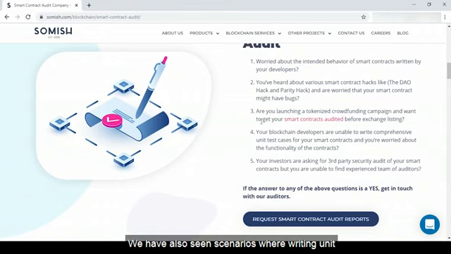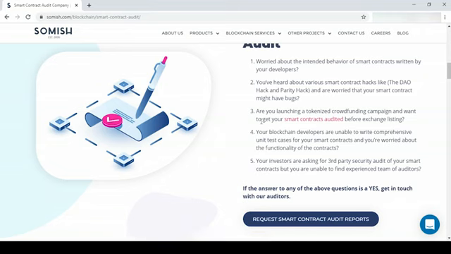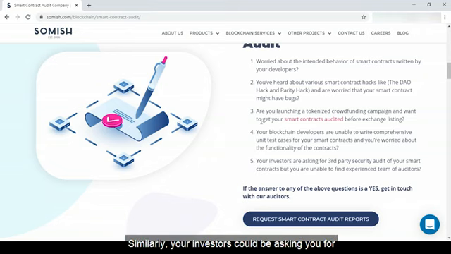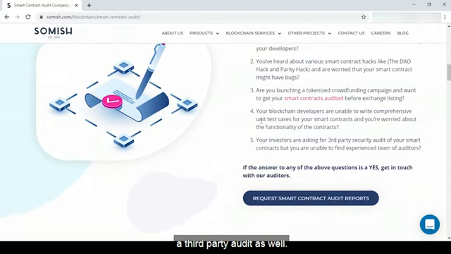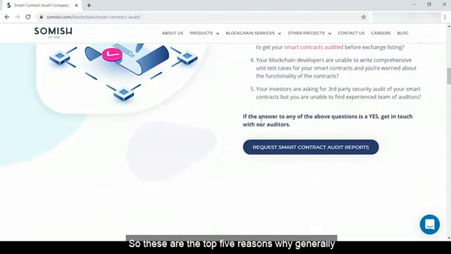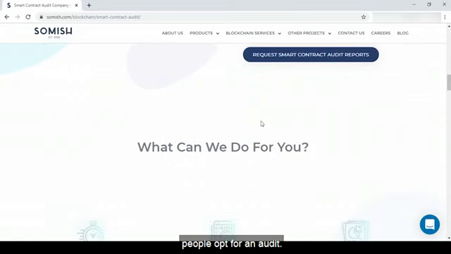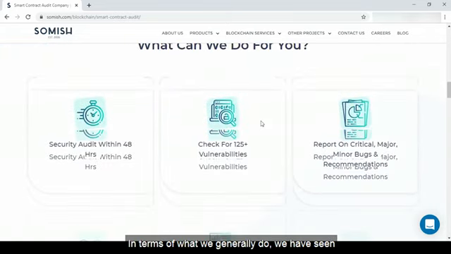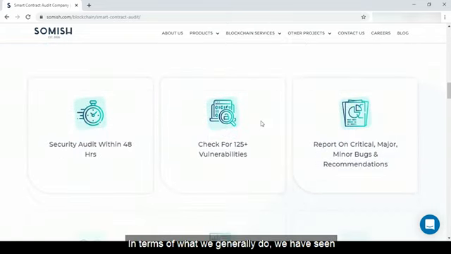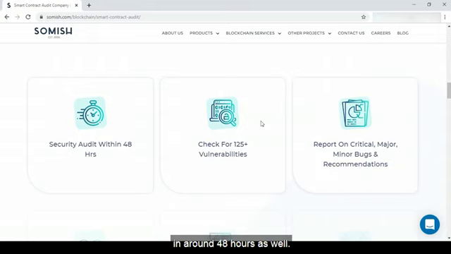Then we've also seen scenarios where writing unit test cases becomes a challenge for the developers. Similarly, your investors could be asking you for a third party audit as well. So these are the top 5 reasons why generally people opt for an audit. In terms of what we generally do, we have seen that standard contracts like ERC20 can be audited in a short span, which we've been doing in around 48 hours as well.